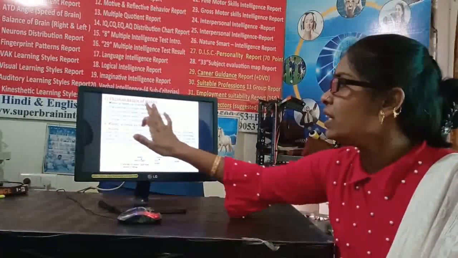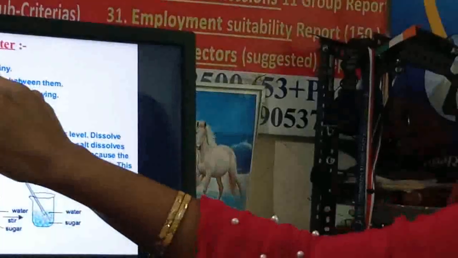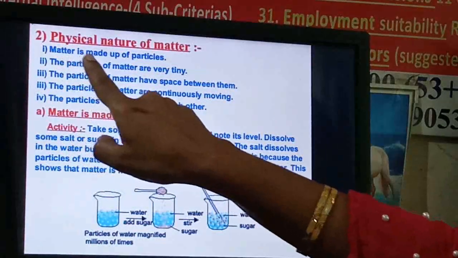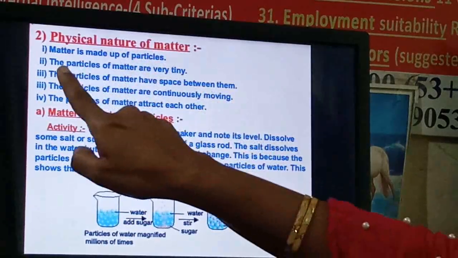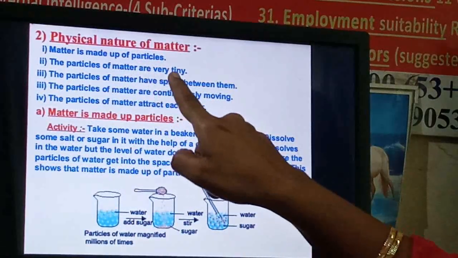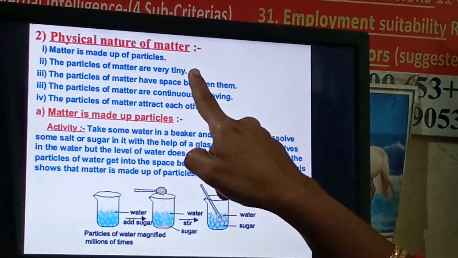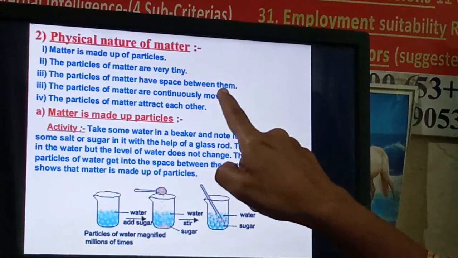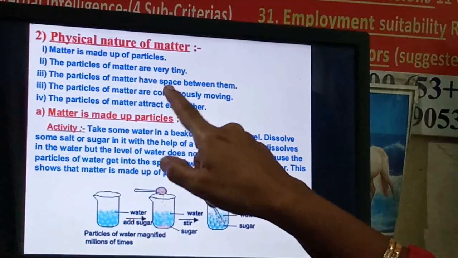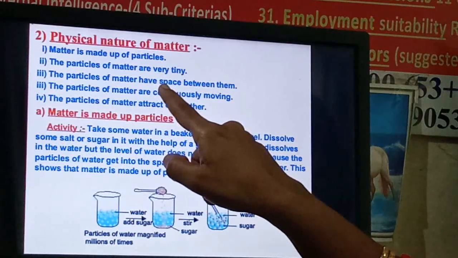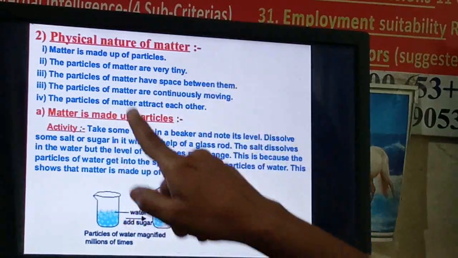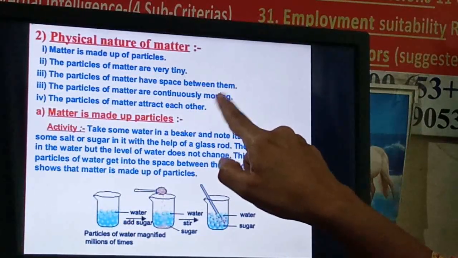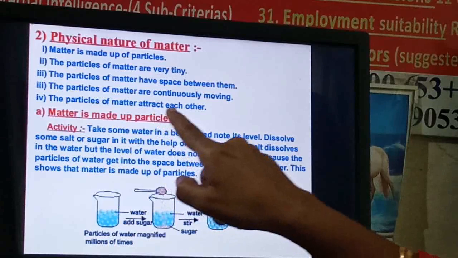Now see the physical nature of matter. In the physical nature of matter, we look at how matter is physically. First point, matter is made up of particles. Second point, the particles of matter are very tiny, meaning very small, right? Third, the particles of matter have space between them. The particles are not compactly attached; there is a space between them. Particles of matter are continuously moving, not stable. The particles of matter attract each other.